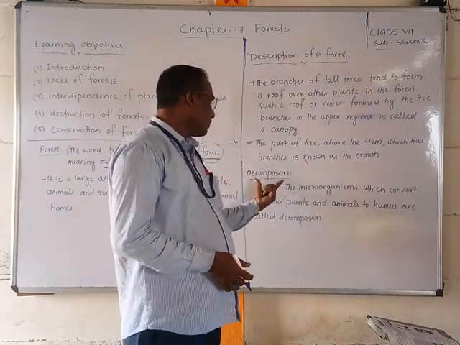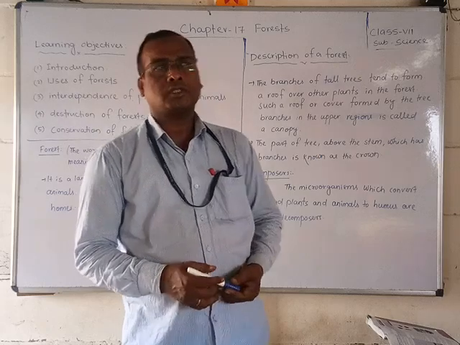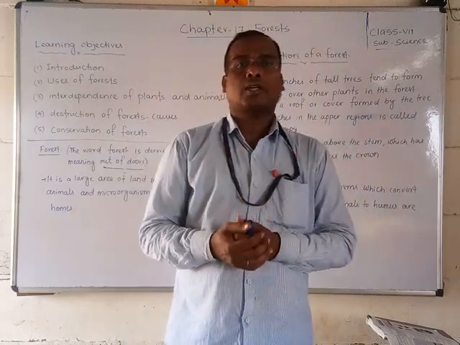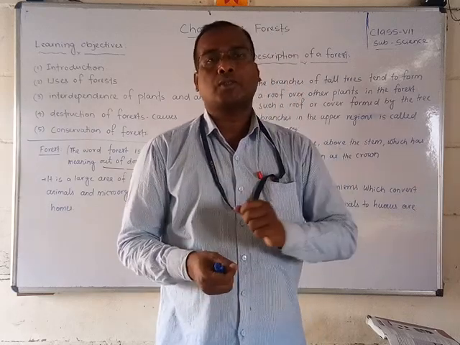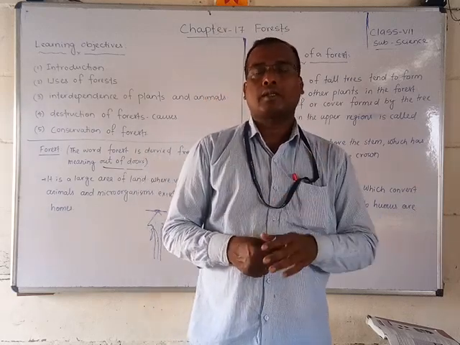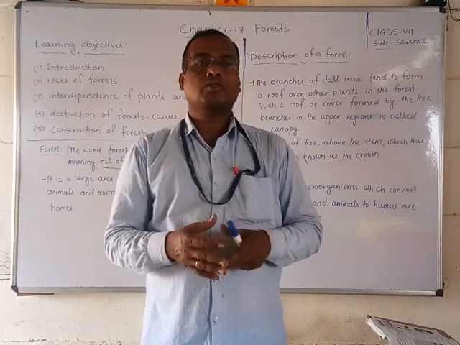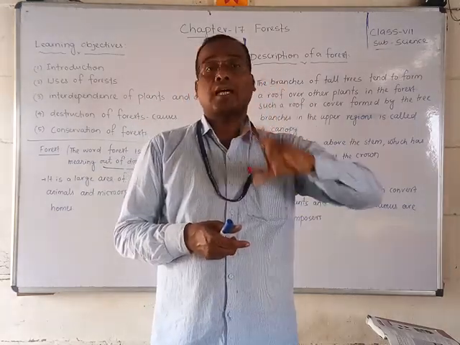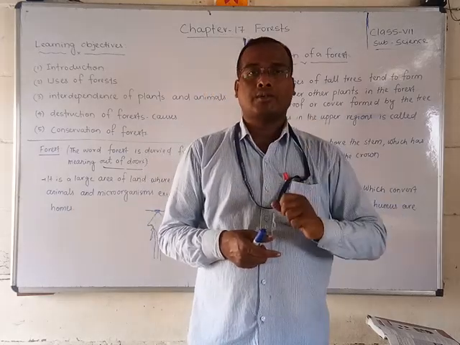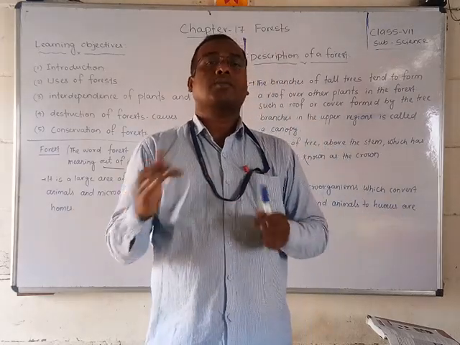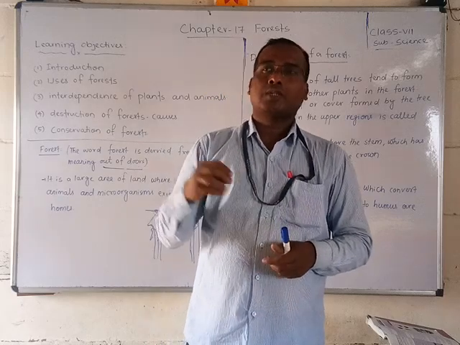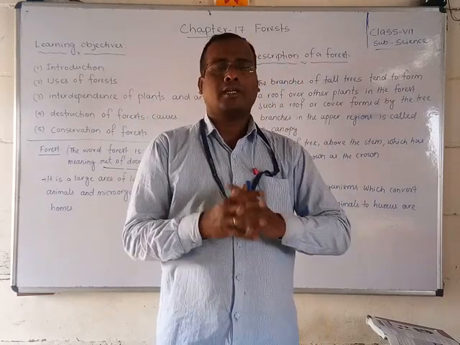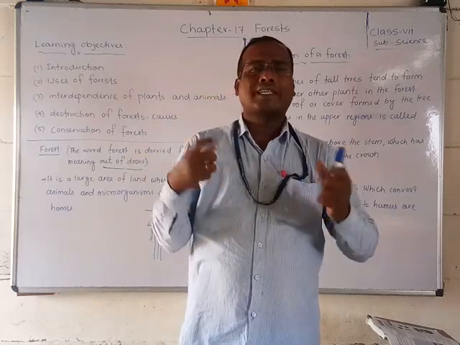Next we will discuss decomposers. Students, whenever tall trees are there, different types of trees also, like teak, one large tree, the tallest tree, and small trees are present under it, the sunlight cannot fall there.